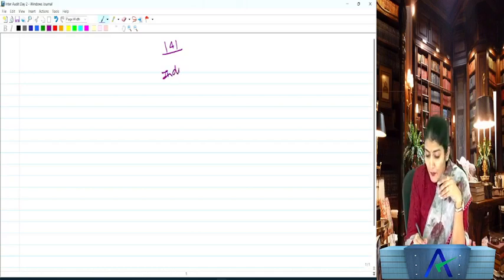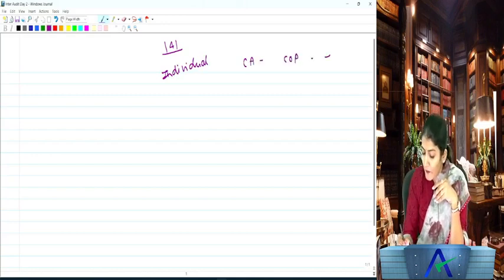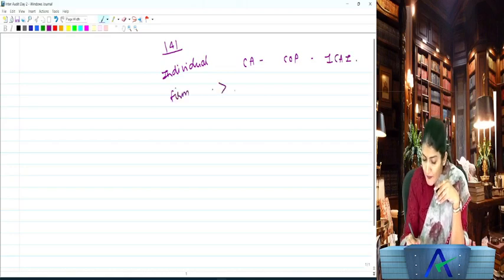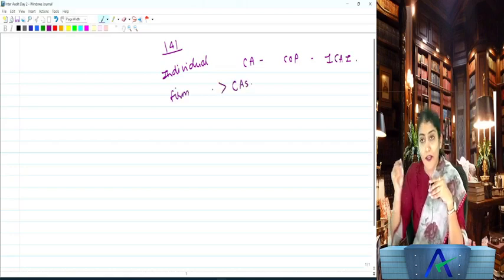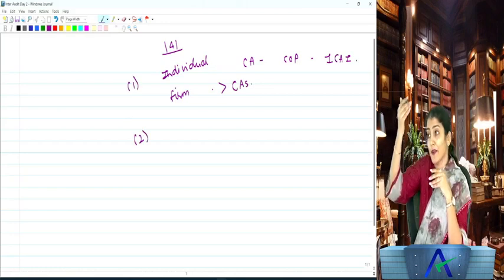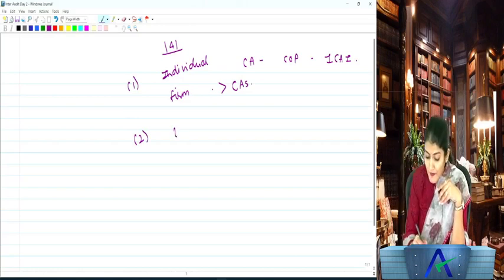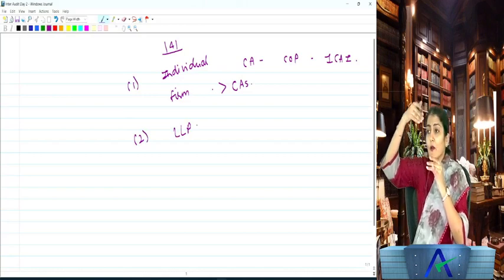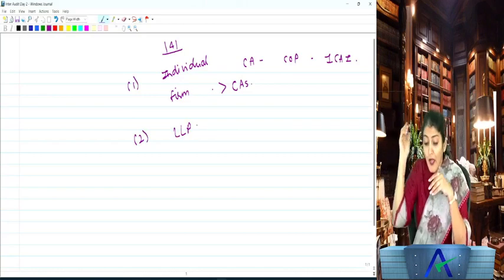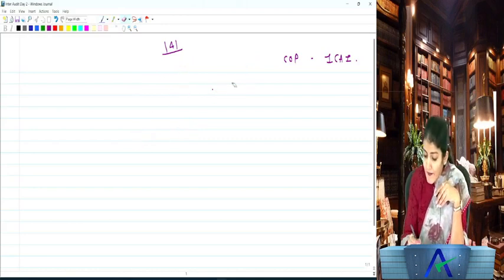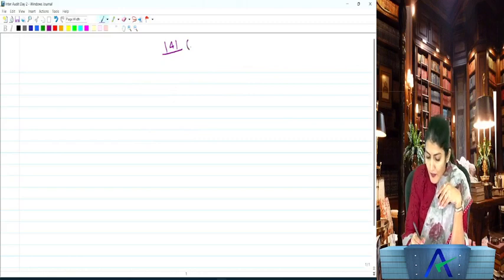An individual who is a chartered accountant, but a chartered accountant holding a certificate of practice of the ICAI, or a firm where the majority of the partners of the firm are chartered accountants practicing in India. That is 141 subsection 1. And what is 141 subsection 2? A firm includes an LLP, but only those partners of the LLP are authorized to act as an auditor who are the chartered accountants. But more interesting and important than the qualifications are the disqualifications of the company auditor,